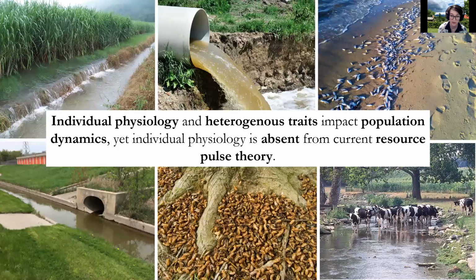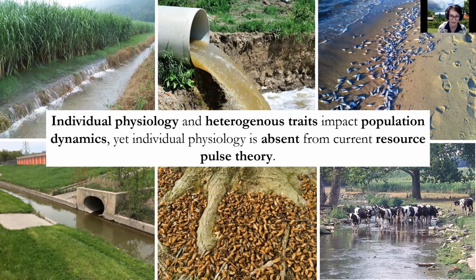So if I were just to take resource pulse theory right off the shelf as it is, it assumes all individuals are equal and generally uses unstructured models that are disconnected from biological reality. But we already know that individual physiology and heterogeneous traits impact population dynamics significantly, yet physiology is still absent from current resource pulse theory. And normally I would spend time making the case as to why it's important to have physiology present, but as DEB fans, I know you're already a leg up in understanding that, so I'll give you the basic overview instead.